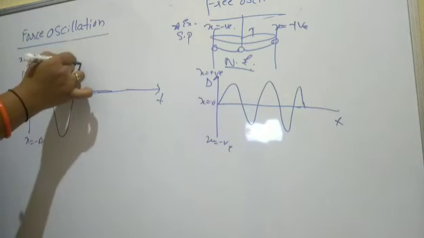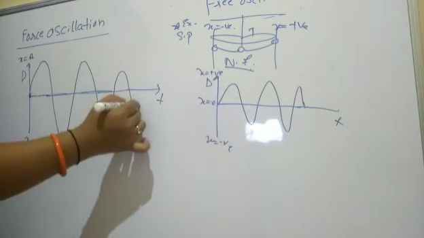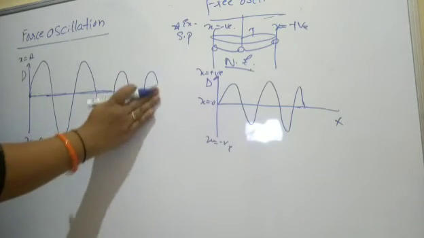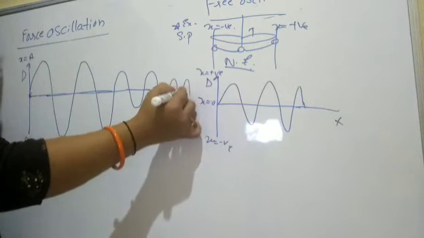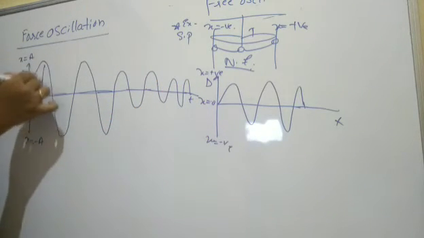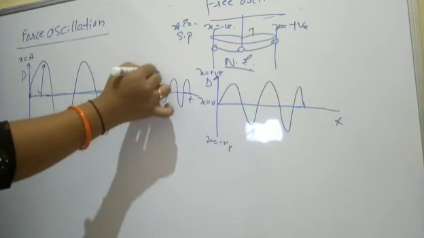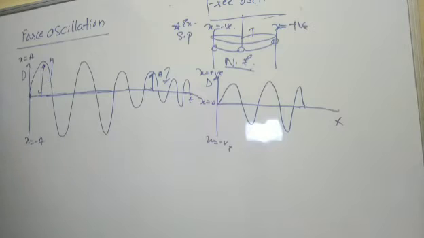Up to a certain point the amplitude remains the same, then it starts decreasing again, and like this, at one point it reaches a stop. Look at the amplitude at this portion and at this portion: this increases, this decreases. That means the amplitude is not constant in this case.